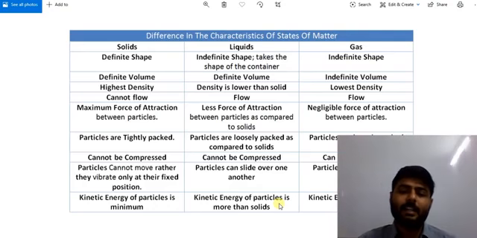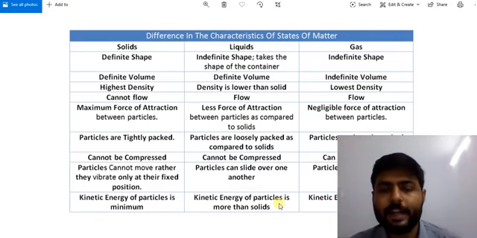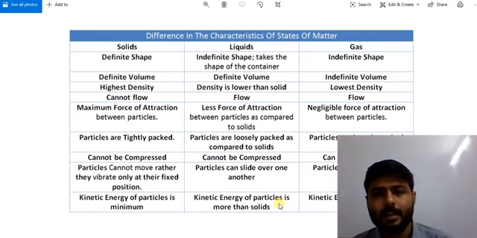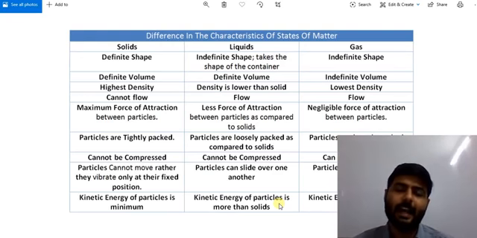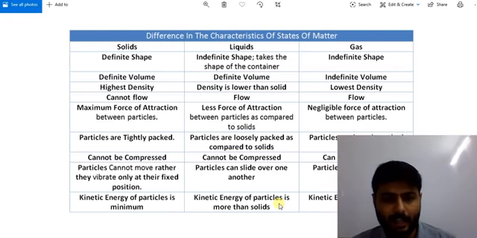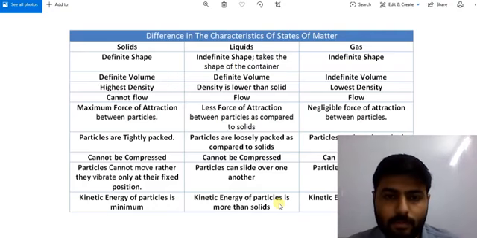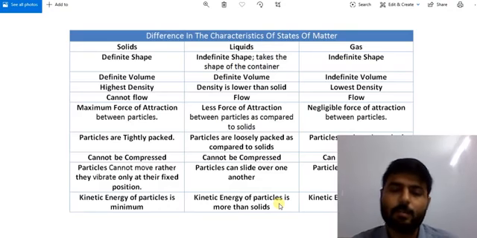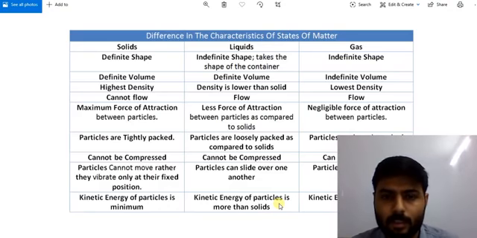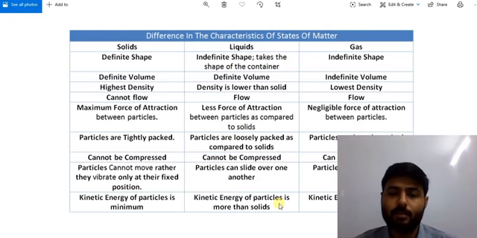Because kinetic energy is due to motion, and if there is less motion, we can say that it has less kinetic energy. While in liquid, kinetic energy of particles is more compared to solids.